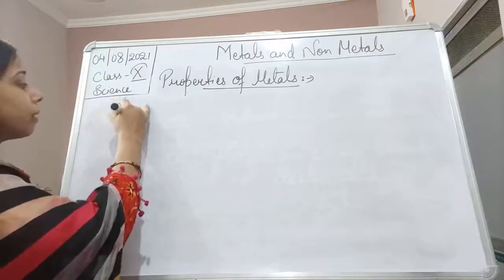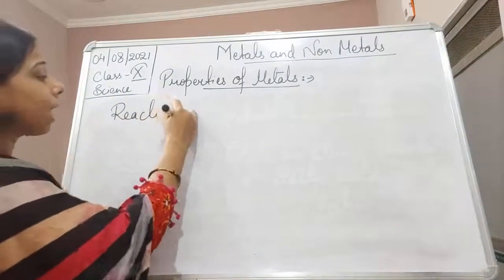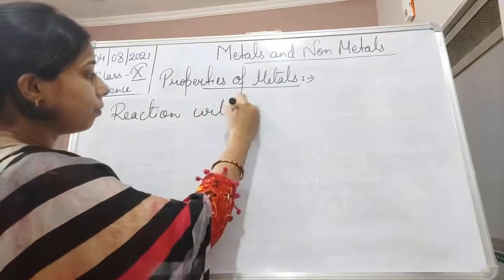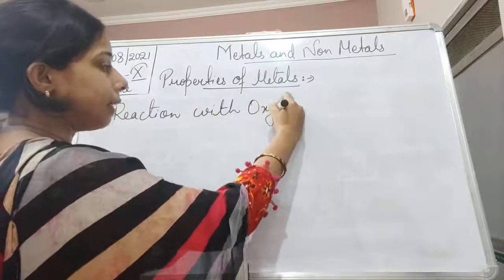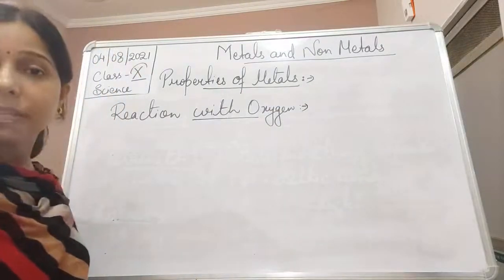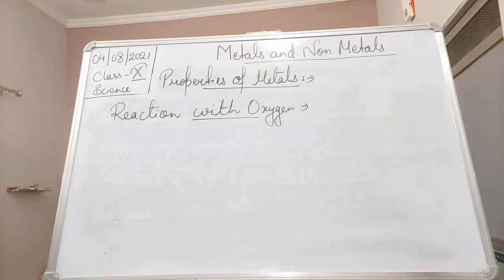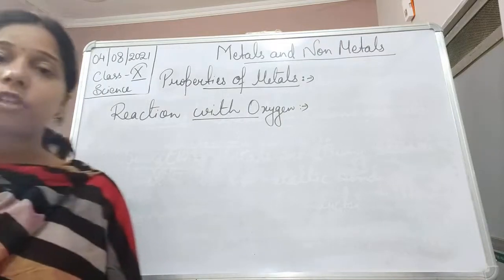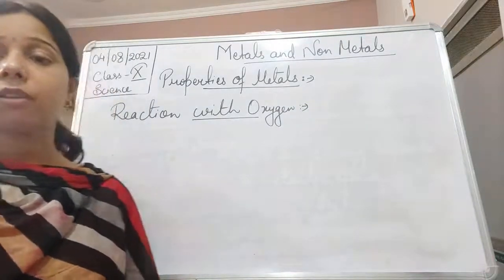So let us see what will happen when the metal reacts with oxygen. Generally, metals react with oxygen at different temperatures to form the oxide. There are metals which are very reactive, and there are metals which are not reactive.